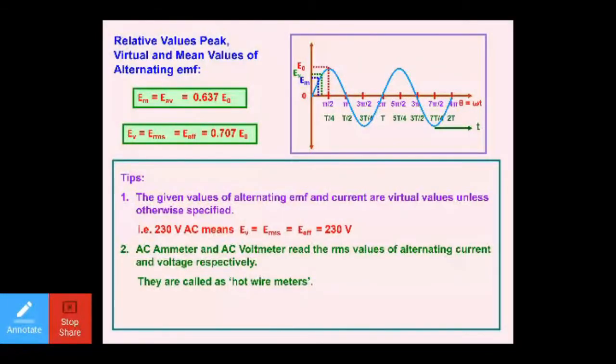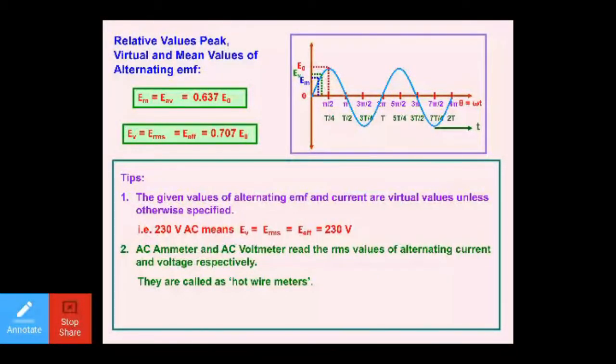So when it comes to alternating current and alternating EMF, you need a hot wire ammeter or hot wire voltmeter. DC can be measured with a normal ammeter, and the EMF for the supplied direct current can be measured with a normal voltmeter.